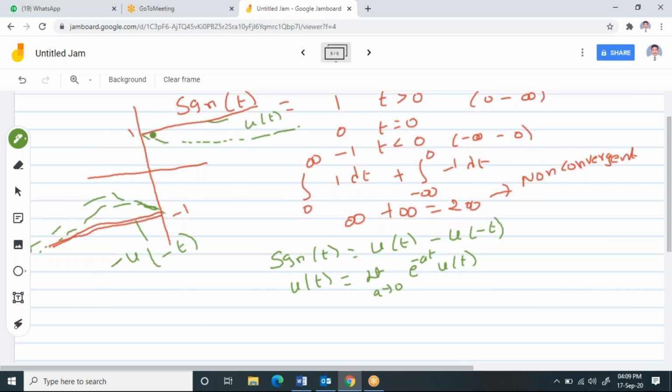But instead of writing the actual unit step function, I am going to replace this unit step, the one which is represented with red color, with a green color equation. That is an exponential one I am writing like this, but I'm assuming that this a is tending to 0. When it is tending to 0, almost it becomes a DC signal like that. Is it clear? Is this part clear? Please try to understand. Please post it in the chat box.